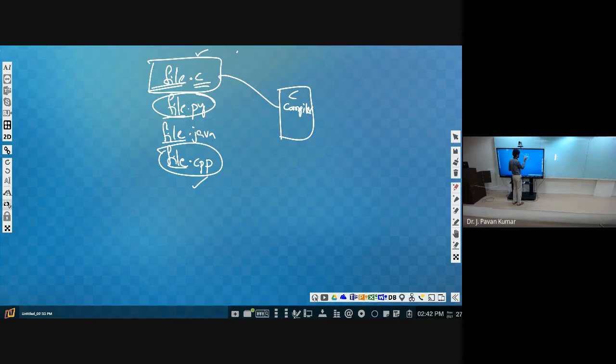Why? Because only that can understand what we have written inside the file, and it will convert it into another format. Similarly, for Python there will be a Python interpreter. For that interpreter, we give the .py file, then it can understand it and translate the file into some other format.